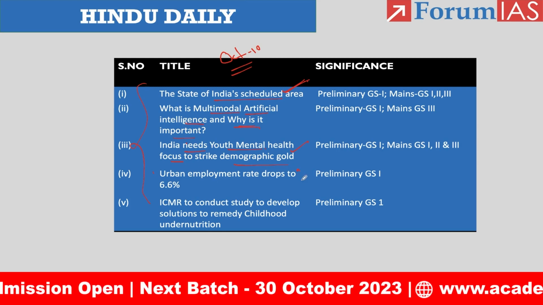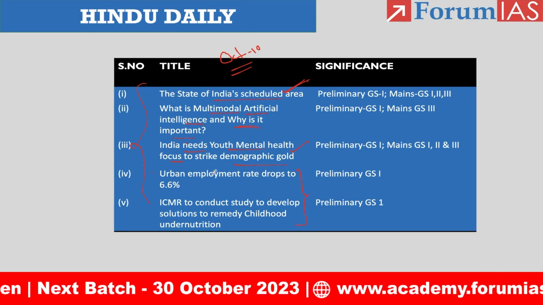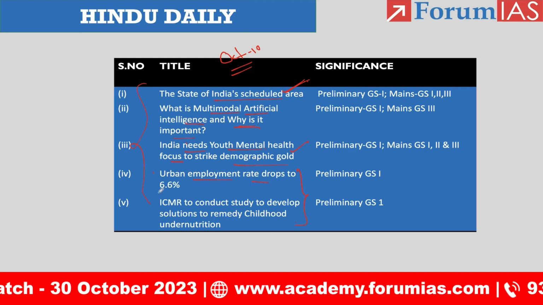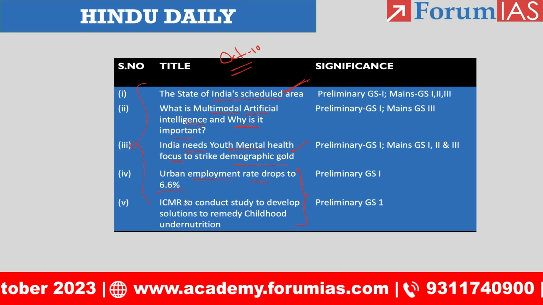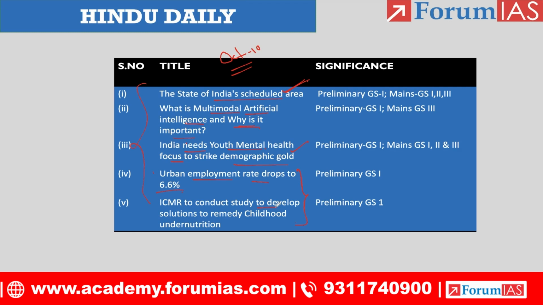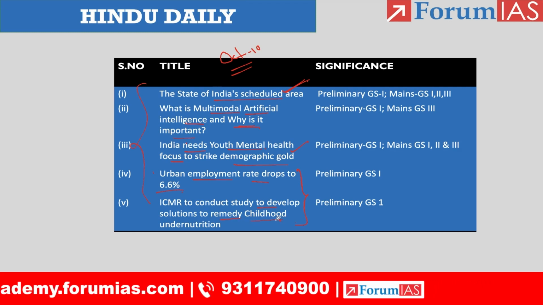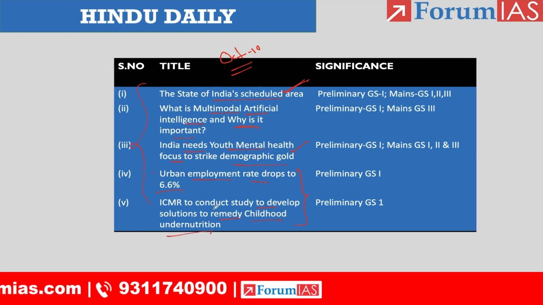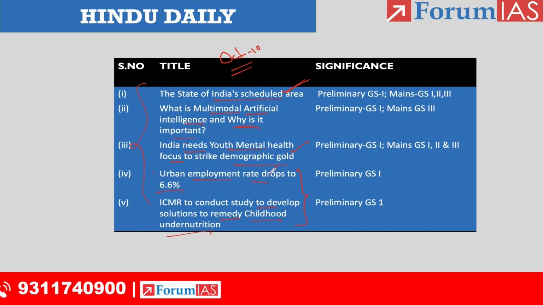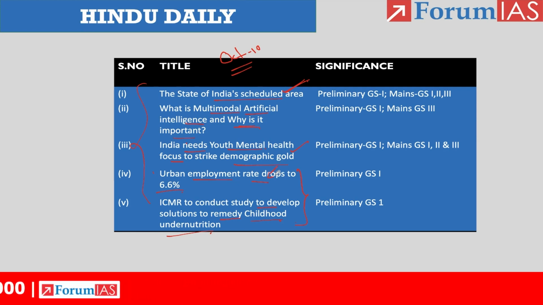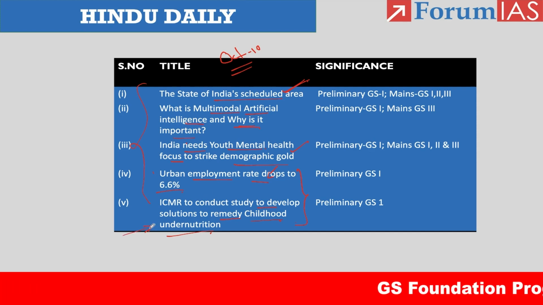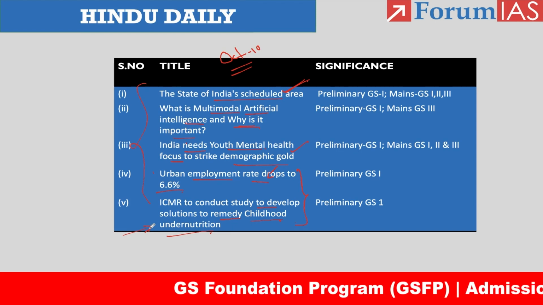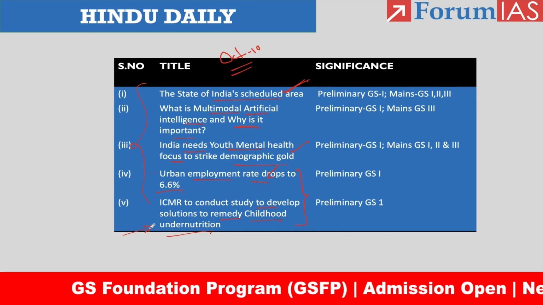Then the fourth and fifth articles, they are prelim-centric: urban unemployment rate drops to 6.6%, then ICMR to conduct study to develop solutions to remedy childhood undernutrition. So these are the 2 articles we are having. Here we will be discussing the PLFS survey, labor force participation rate and worker population ratio. Then in the last article, we will be discussing certain facts related to ICMR. So this is how we are going to carry forward the discussion. Without much delay, let us move on to the discussion part.